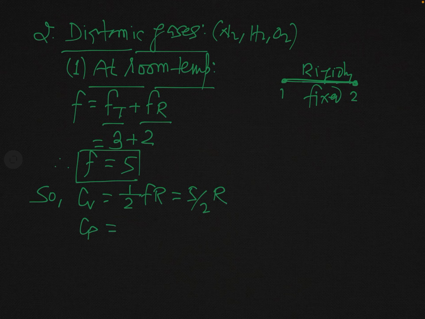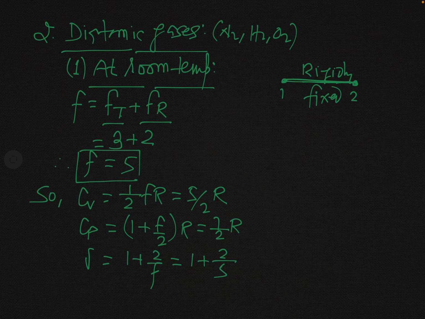Cp is 1 plus F by 2 times R, so in this condition, this will be 7 by 2R. And gamma is 1 plus 2 over F, so this is 1 plus 2 over 5, and this will be equal to 1.4.